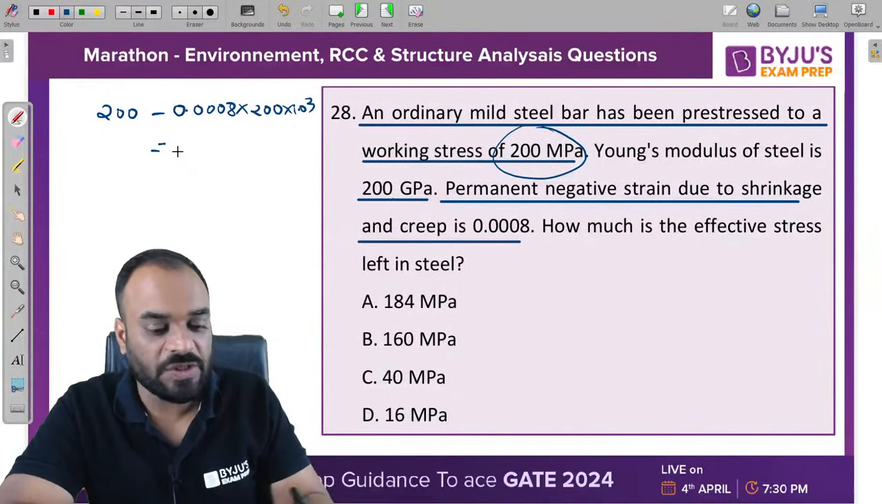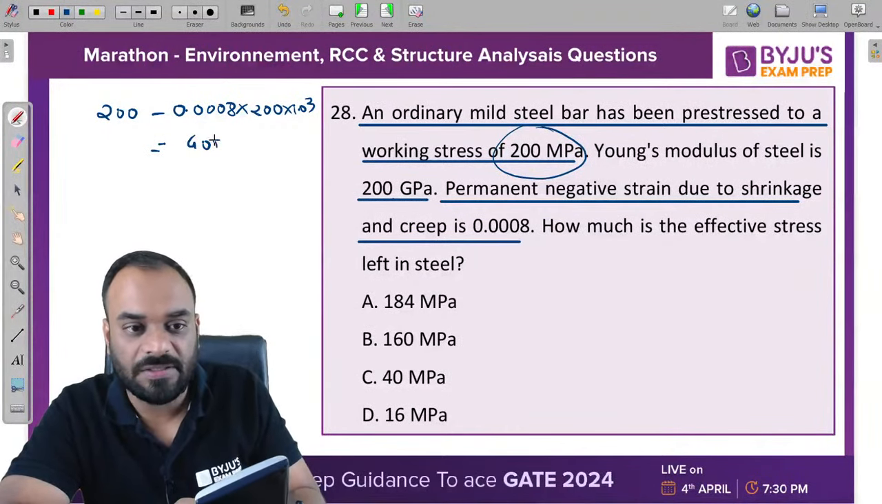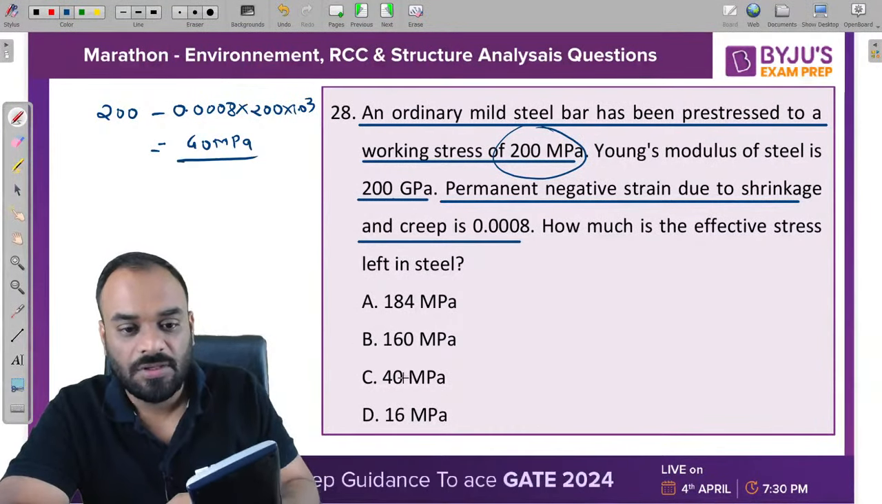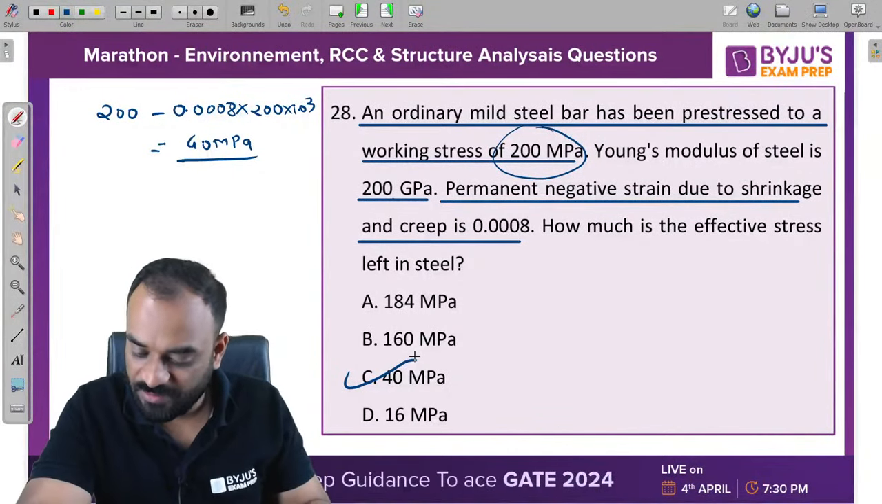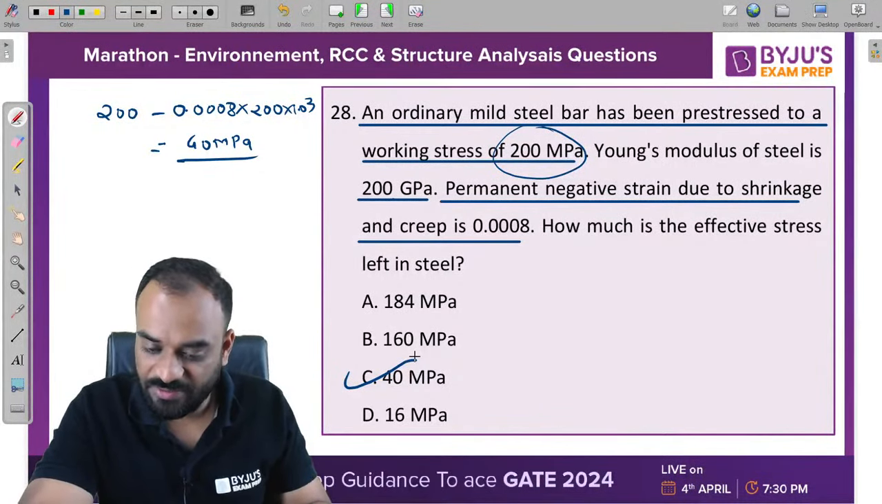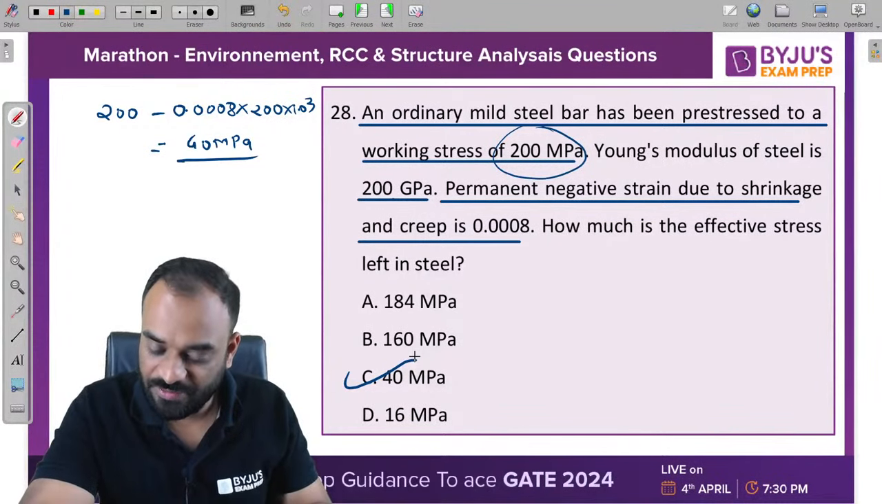So 200 minus 160, it should be equal to 40 megapascal. So C is the correct answer. Very nice, Salgar. Hydrology, you are also correct. Ajit, you are also correct.